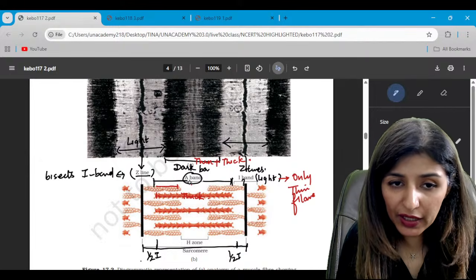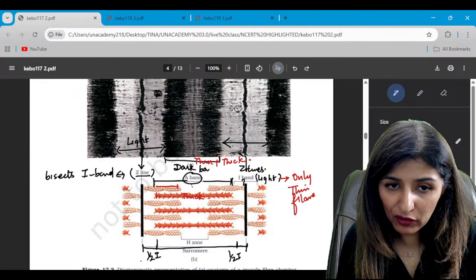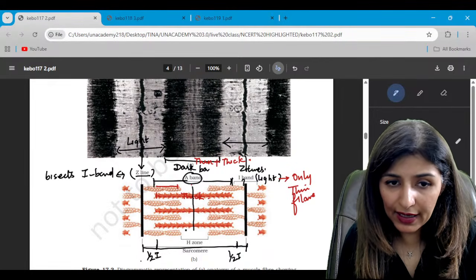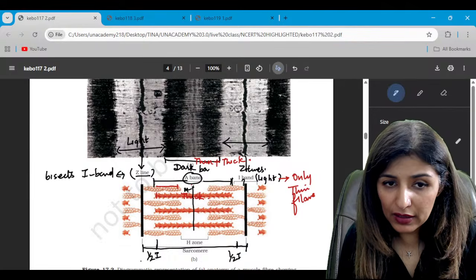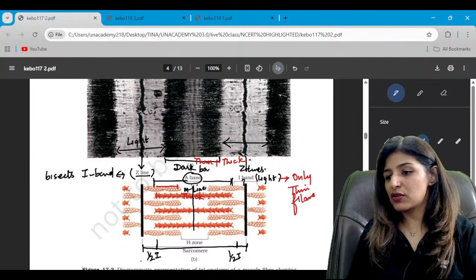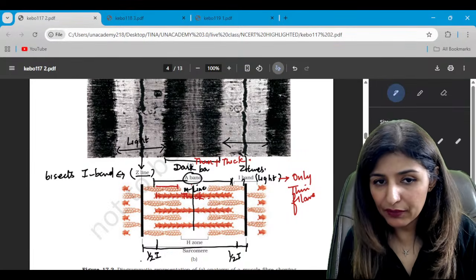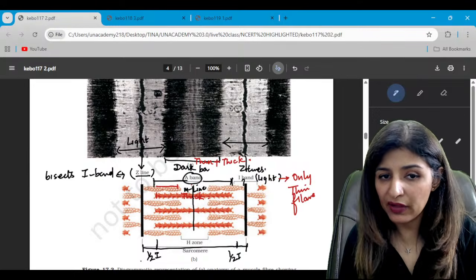All right, so in the center of the A band lies an M line. So thick filaments are attached to this M line. Clear? So in the center of the A band, we have this M line.